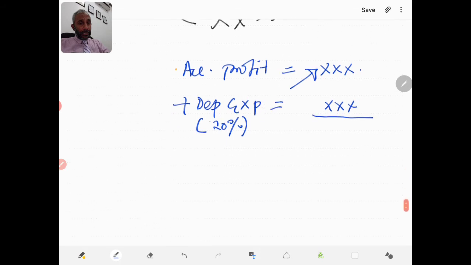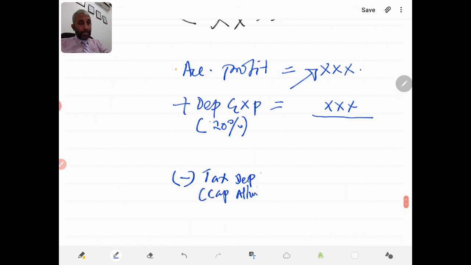But the tax department does not agree with the depreciation that has been calculated by the accounting department. They have their own way of calculating the depreciation. Let's say they say that only 3 years. So the tax depreciation, or sometimes we call it capital allowance.